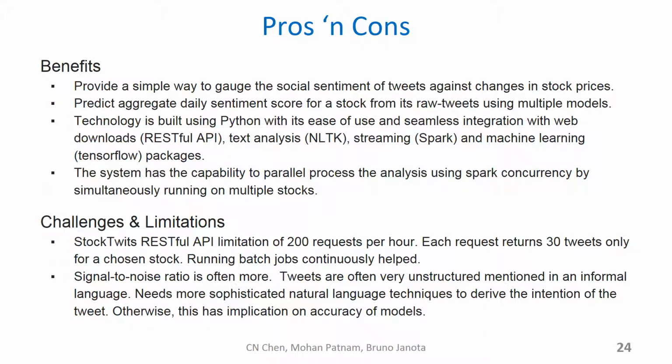In terms of challenges, the data download part had a limitation of 200 requests per hour. That's partly from the stock tweets API restriction, and we had to provide some dynamic behavior by having batch jobs run overnight with intermittent sleeps. And more important, when we are talking about tweets, the noise is often much greater due to the unstructured or informal language. What we realized is that we probably need more sophisticated NLTK techniques to derive the real intention of the tweet.